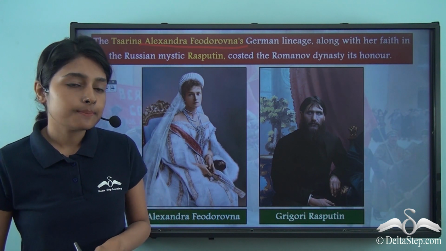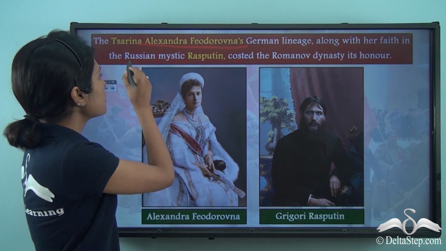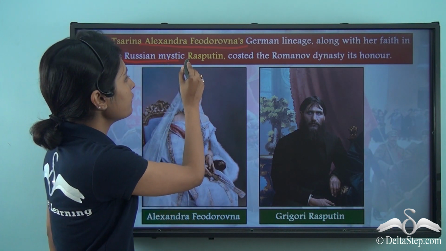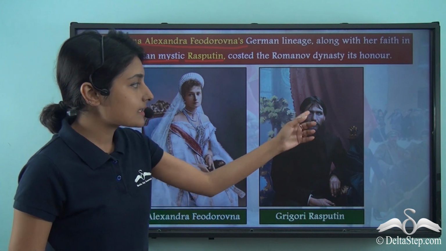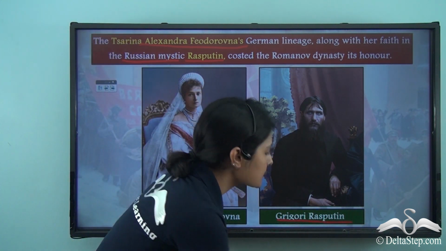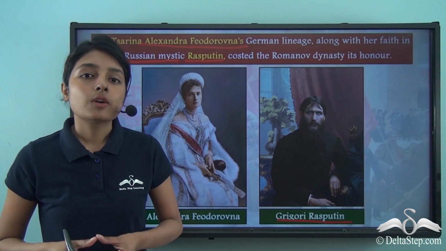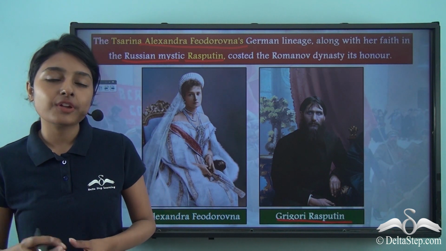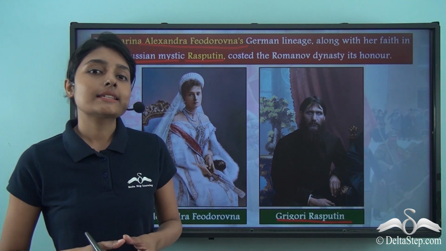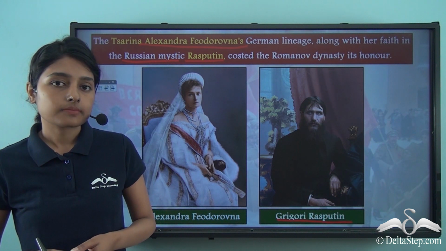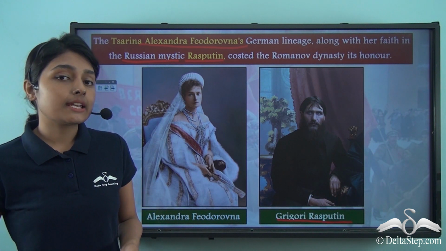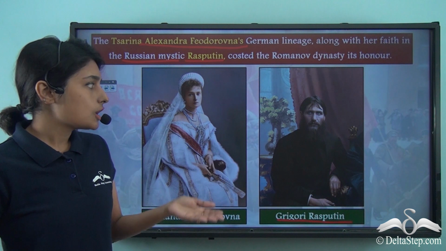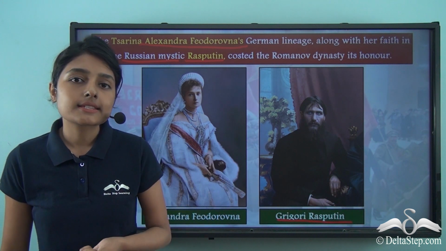At the same time, there was another Russian mystic by the name of Rasputin. So this was Grigory Rasputin. And Rasputin was now becoming very infamous among the masses for his scandalous reputation. And Rasputin at the same time exerted great influence on the Tsarina.